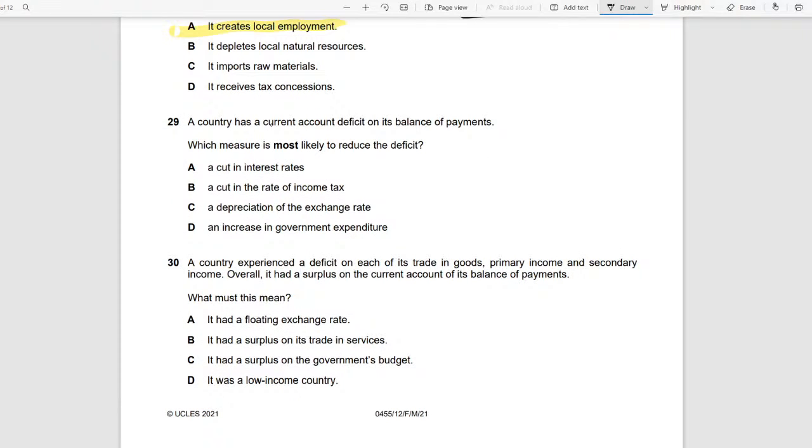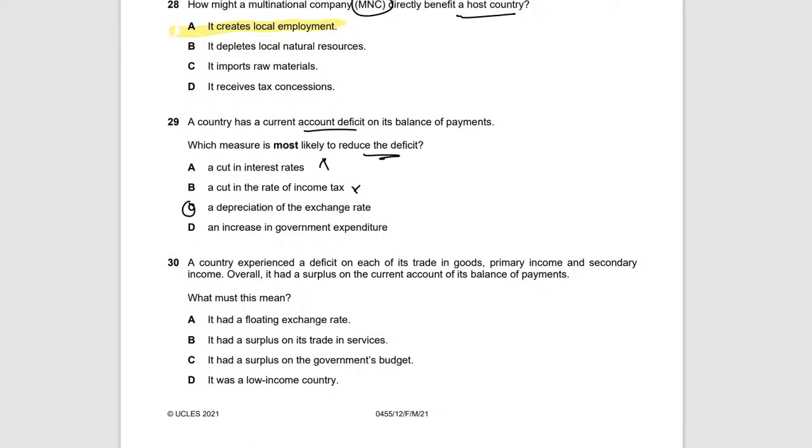The last two questions. A country has a current account deficit on the balance of payments. Which measure is most likely to reduce this deficit? So it has a current account deficit, and I need to reduce this deficit. How will I do this? Okay. A cut in interest rates, no. A cut in the rate of income tax, no again. But a depreciation of the exchange rate, yeah. Remember, every time they talk about balance of payments, it's usually because of exchange rates, because the balance of payments talks about exports and imports. So that is C.